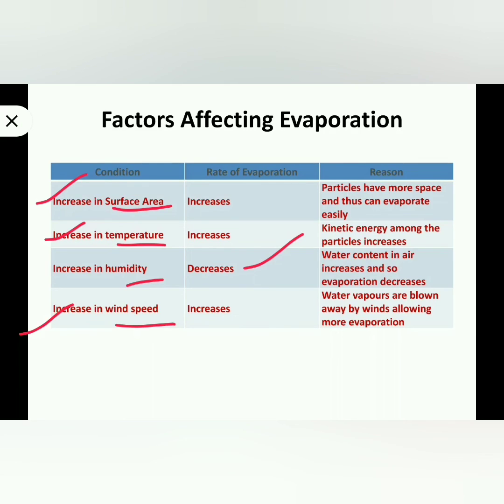So imagine that we are keeping clothes to dry, so evaporation should happen here. If humidity is more in the atmosphere, or water content is more in the atmosphere, clothes will not dry faster, because evaporation will not happen very fast. Already water vapors are there, so again water will not convert to water vapor. So when humidity increases, evaporation decreases. All the others, surface area, temperature, wind speed, when these three increase, evaporation also increases.